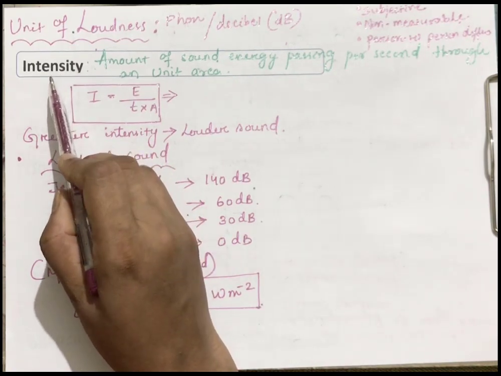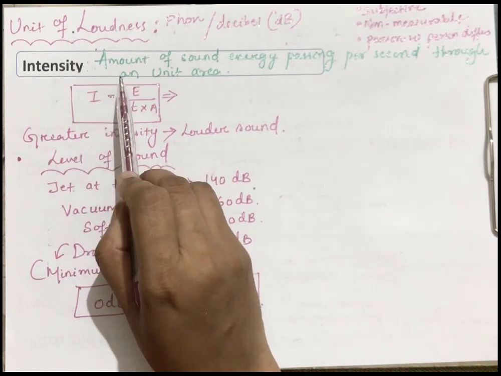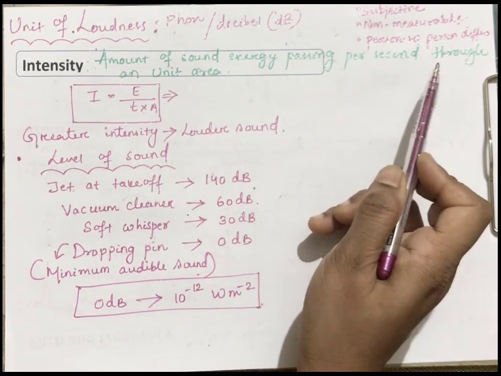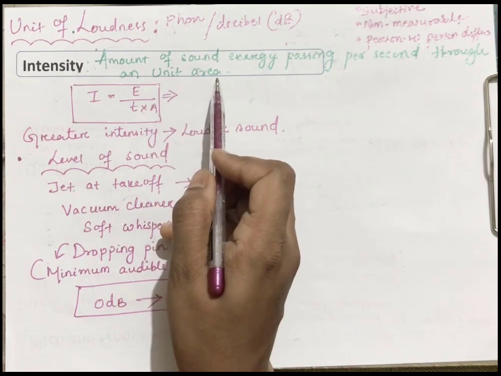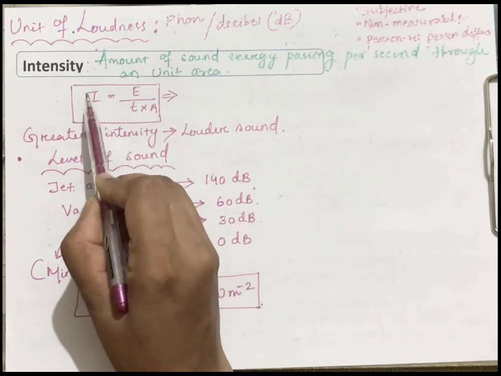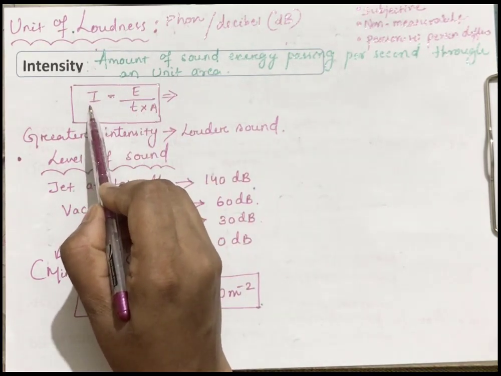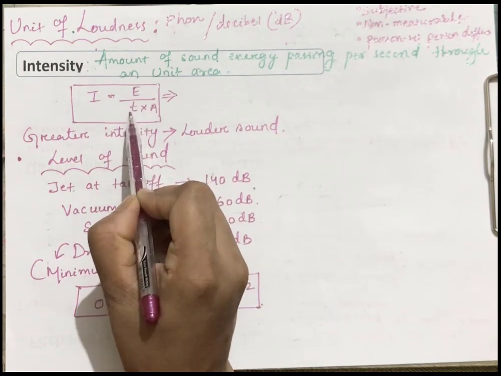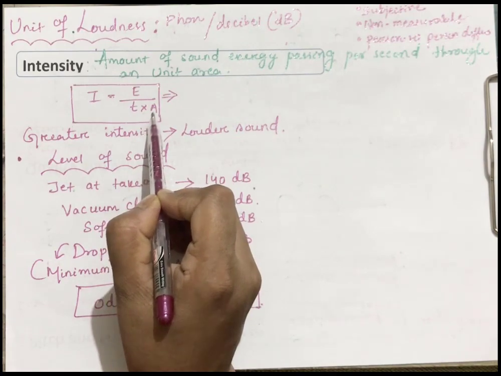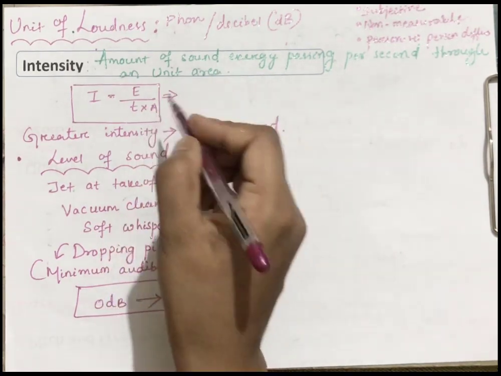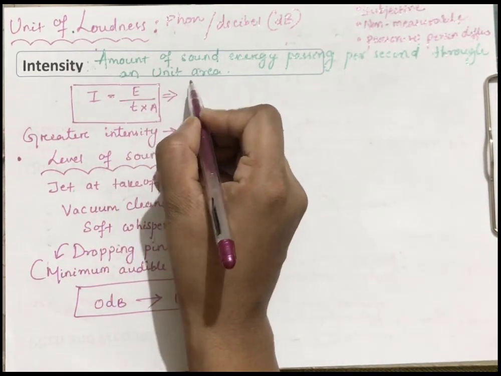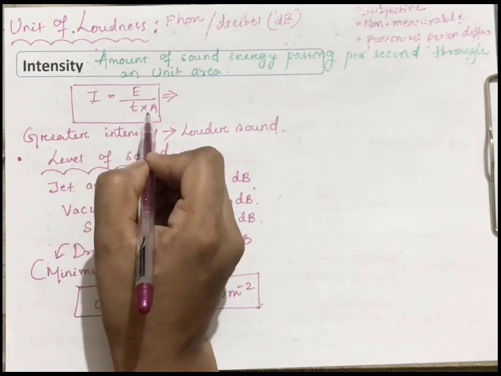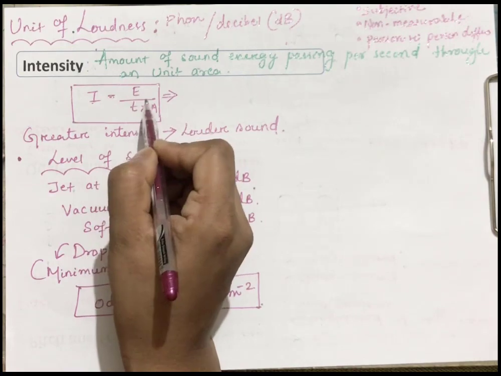Now what is the purpose of intensity? Intensity is nothing but the amount of sound energy passing per second through a unit area. According to the definition, the relation is I, which is called intensity, is equal to E by T into A. E is your energy, T is your time, and A is your area. Intensity is directly related to energy and inversely related to area. You can see this from the relation.